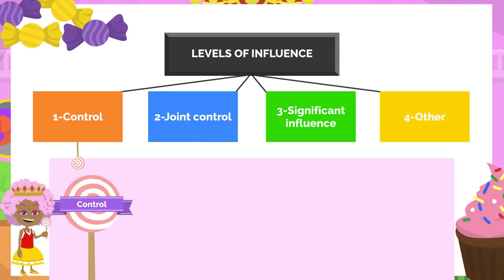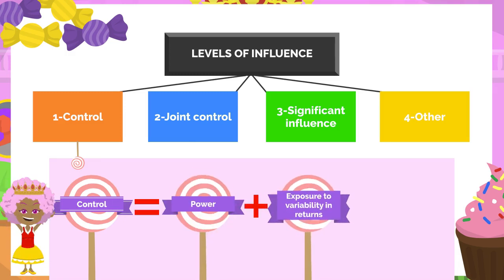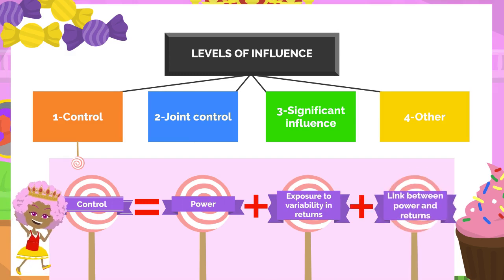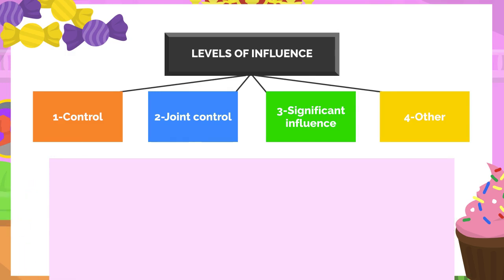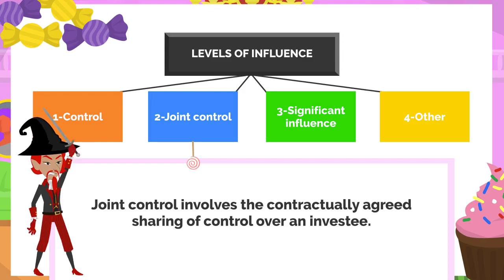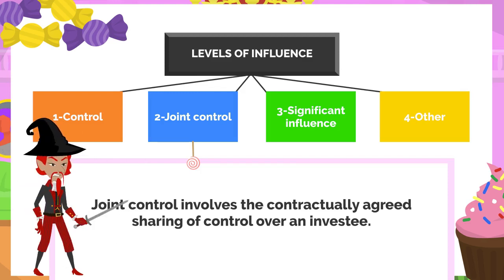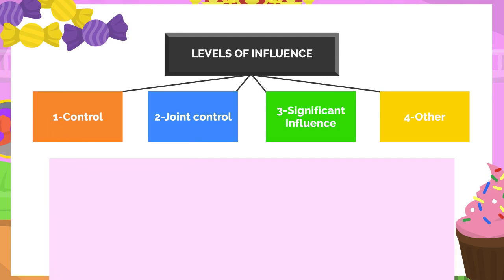Control exists when the investor has power over the investee, has exposure to variability in returns from its involvement with the investee, and has the ability to use its power to affect its own returns from its involvement with the investee. Joint control results when there is a contractually agreed sharing of control of an arrangement and where decisions about the relevant activities are contractually required to be made jointly by two or more parties to the arrangement.